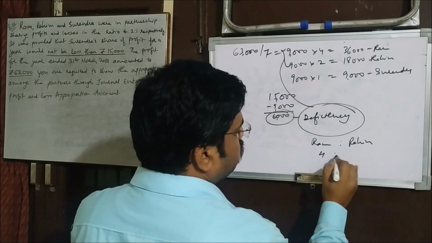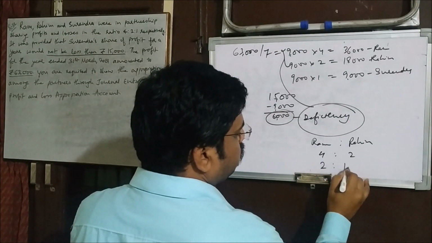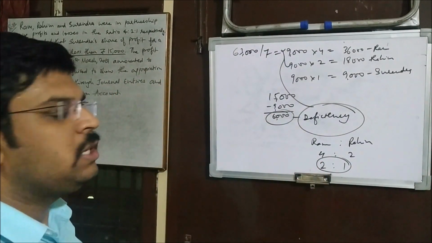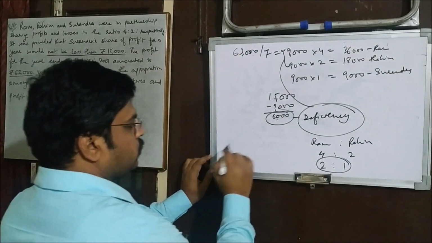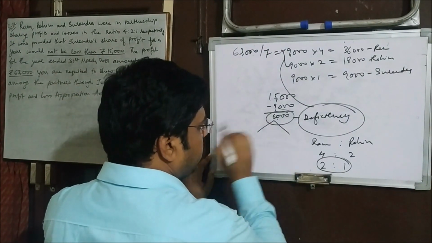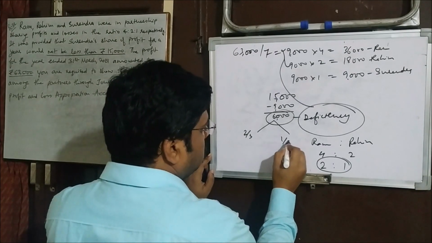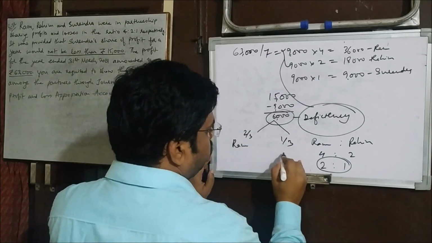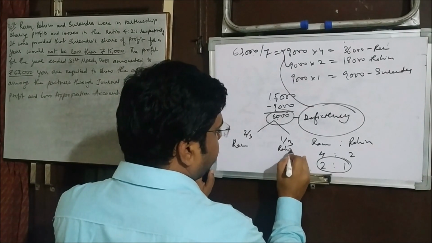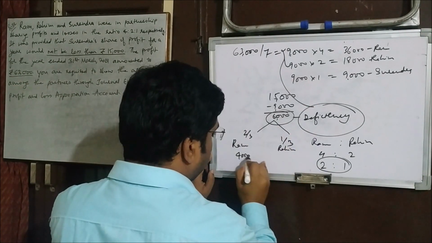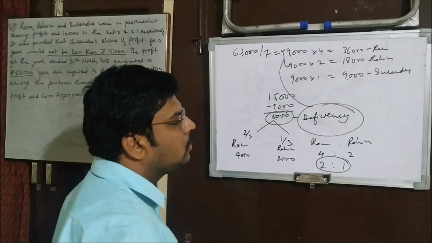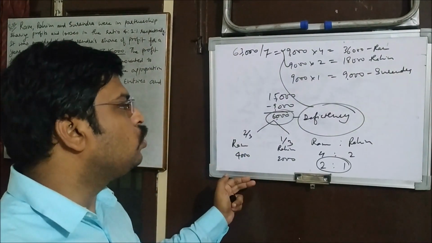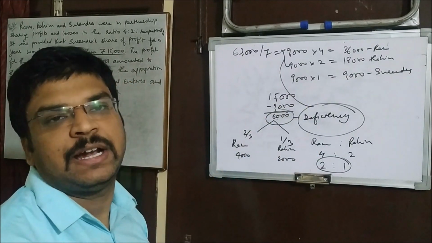That is 4:2, means we can say 2:1. Alright, so in this ratio this 6,000 is to be shared. Okay, let's do that. So we'll make it 2 parts, 2/3 and 1/3. 2/3 will be borne by Ram and 1/3 will be borne by Rahim. That is 4,000 and 2,000. Fine, so this 6,000 deficiency will be met by these two and Surendra will be given that amount.